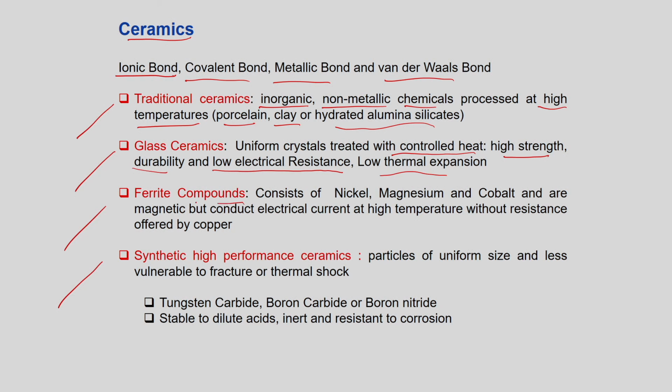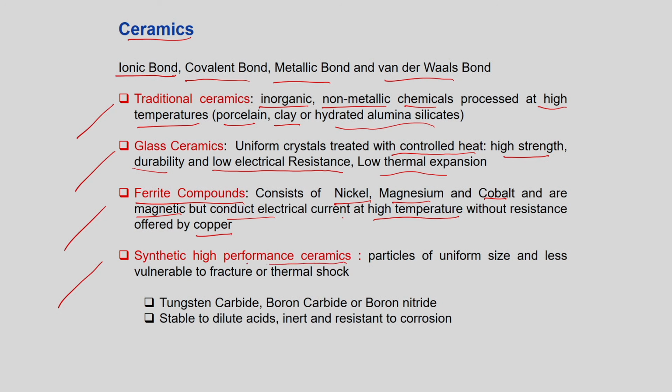Then you have the ferrite compounds. It consists of nickel, magnesium, and cobalt, and is magnetic but conducts electrical current at high temperature without resistance. Copper has some resistance, so you can use ferrite compound ceramics, made of nickel, magnesium, cobalt, in place of copper. What is the use of that? High temperature. All these are novel compounds, right?